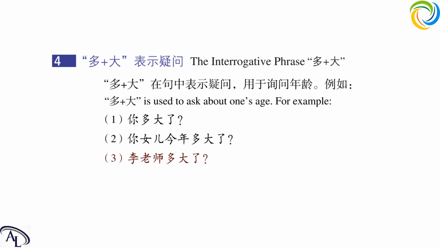The next one. 你女儿今年多大了, your daughter this year, how old is she? How old is she this year? Okay. 今年多大了, 多大 means the age. Next one. 李老师多大了, how old is Teacher Lee?